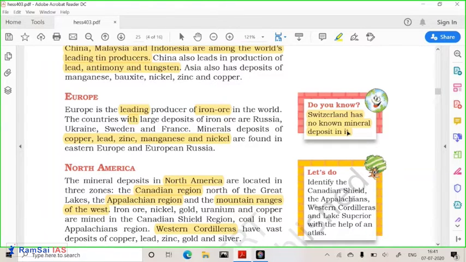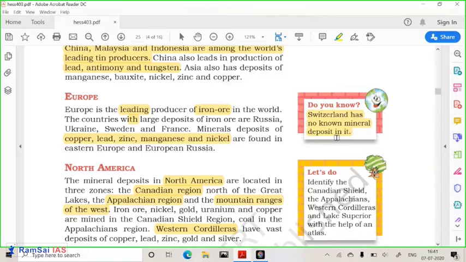Generally, mineral deposits are present everywhere, but sometimes they are not explored, sometimes because of environmental concerns. Switzerland is a country that mainly runs on tourism, so mineral exploration is not done vastly in Switzerland. And the quality of life in Switzerland is also very different from other countries.